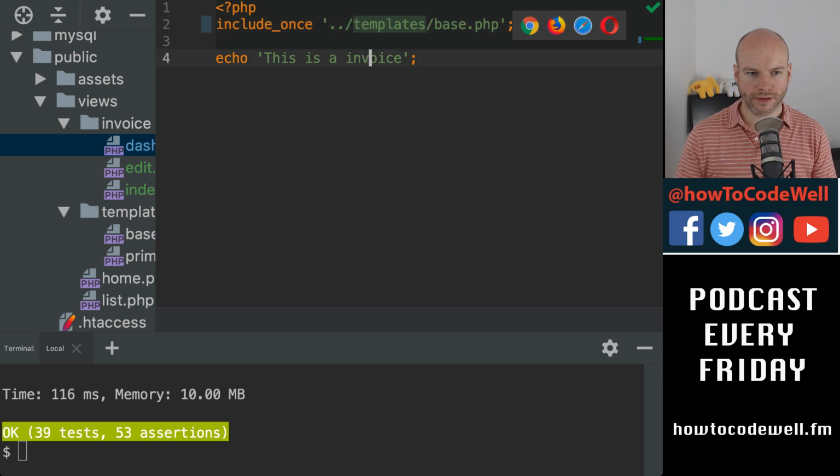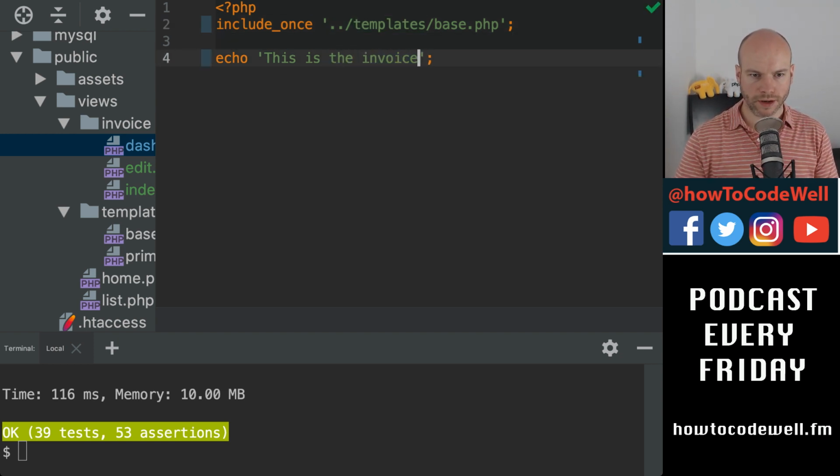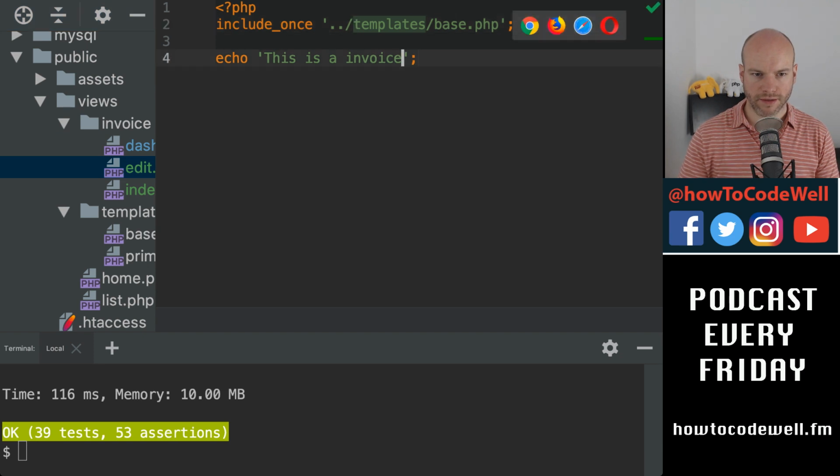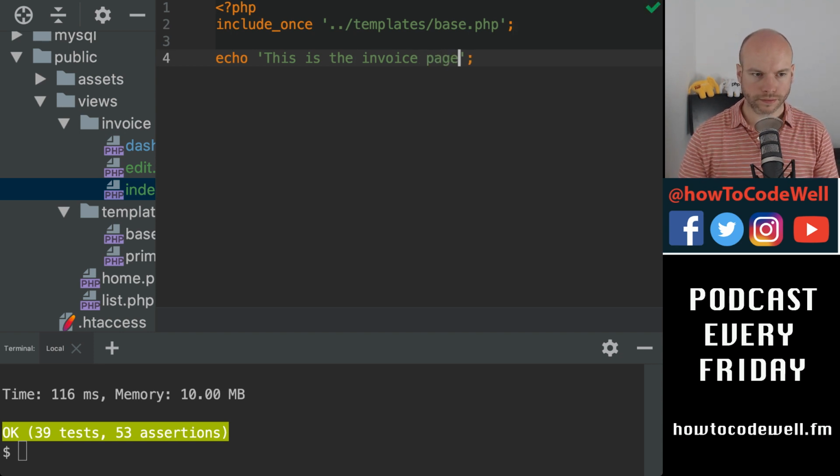So this is the invoice dashboard, and I guess I should also have all of this in as acceptance tests. This is the invoice edit page, and this is the invoice page. Although that's not working either.